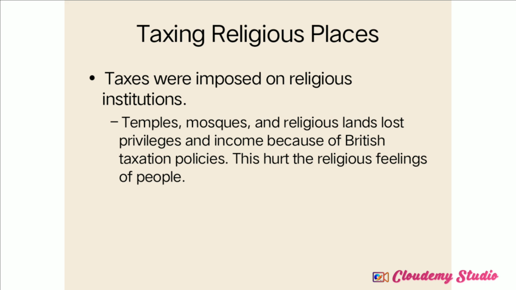But in the time of British administration, this concept completely changed. The Britishers started to impose heavy tax on religious places. When taxation started to be collected from religious places, it hurt the religious feelings of the Indians. That's why they most commonly raised their voice against the Britishers.